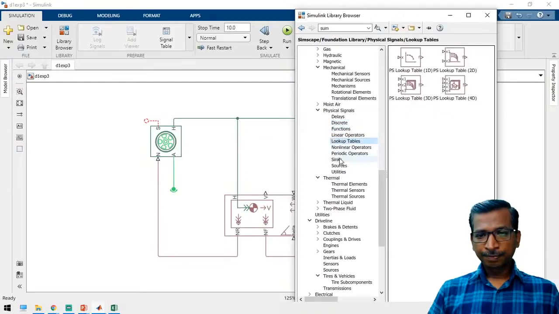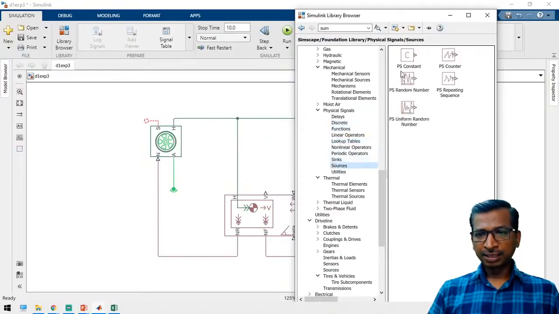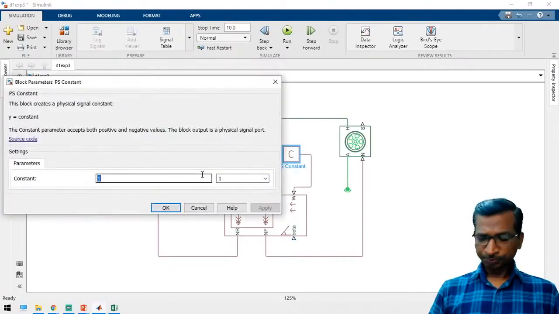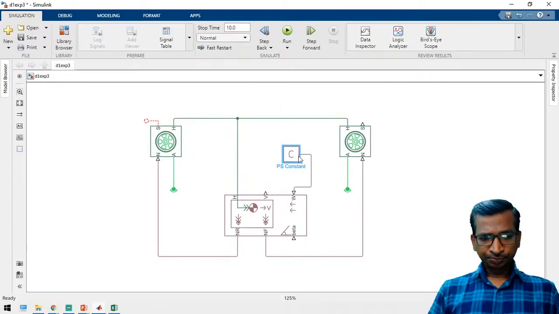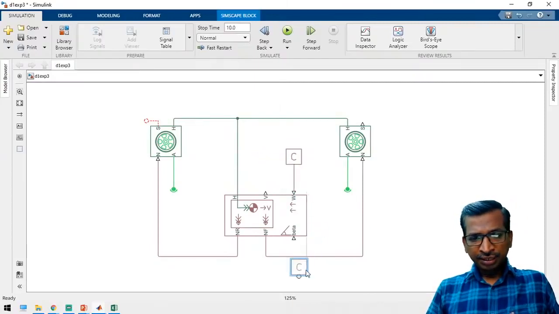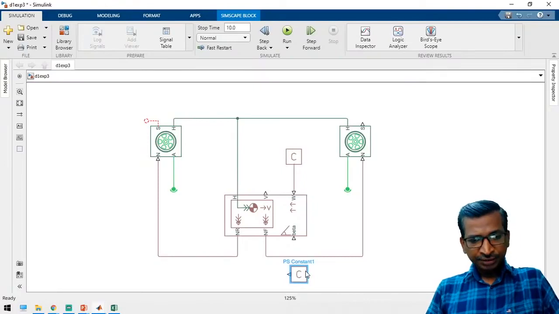Take this PS constant. And for the wind, you can keep it 0 or 1. And for the up gradient or down gradient,